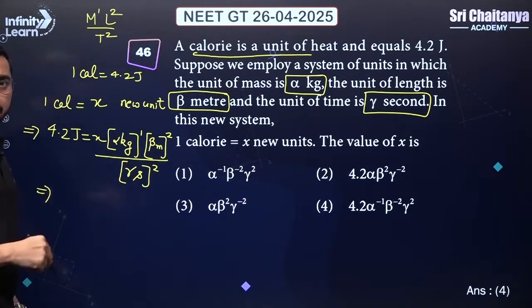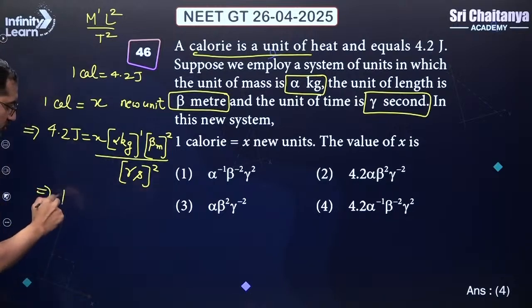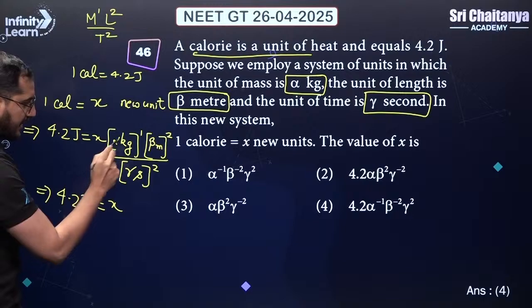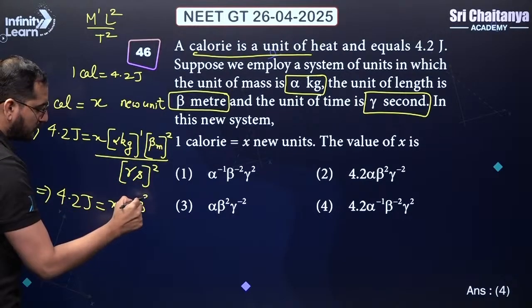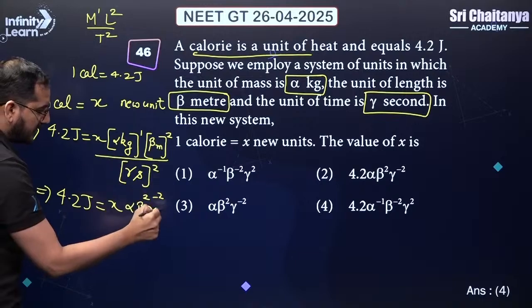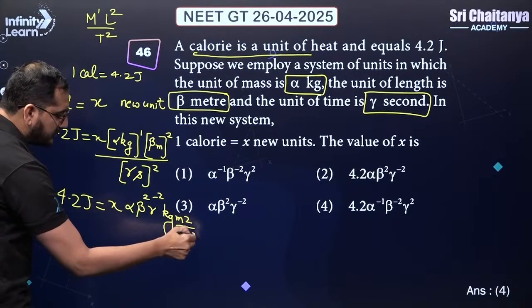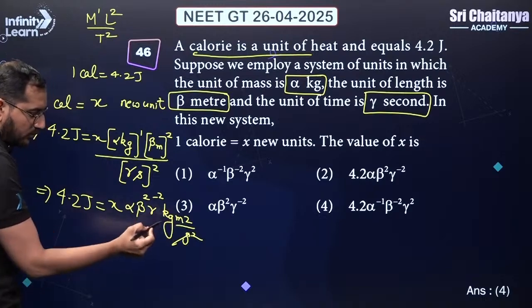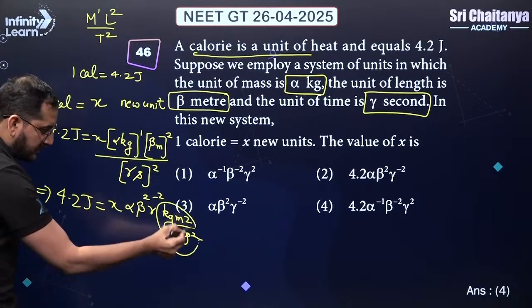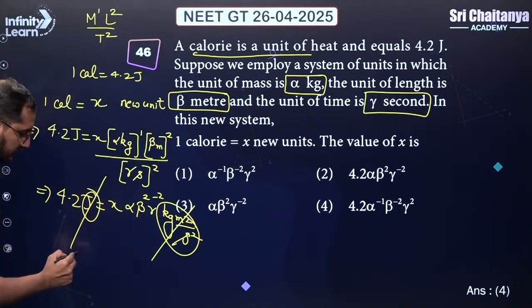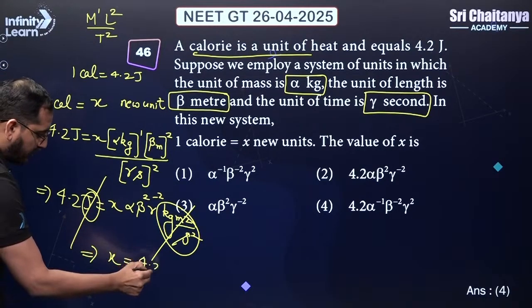Okay, all right. Now let's simplify. 4.2 joule, I will write down this as it is, x as it is, alpha power 1, beta power 2, and gamma power minus 2. And what are the remaining terms? Remaining terms will be kg meter square per second square, right? Now guys, we know that this portion is same as 1 joule, hence this and this will get cancelled out. So x will be equal to 4.2 as it is.